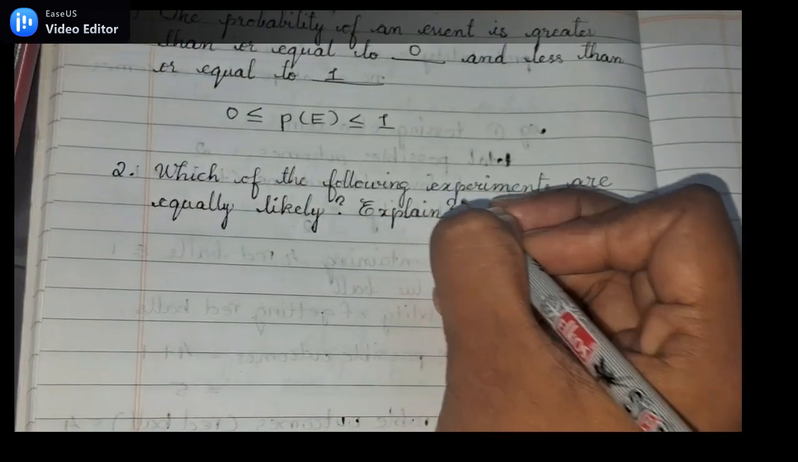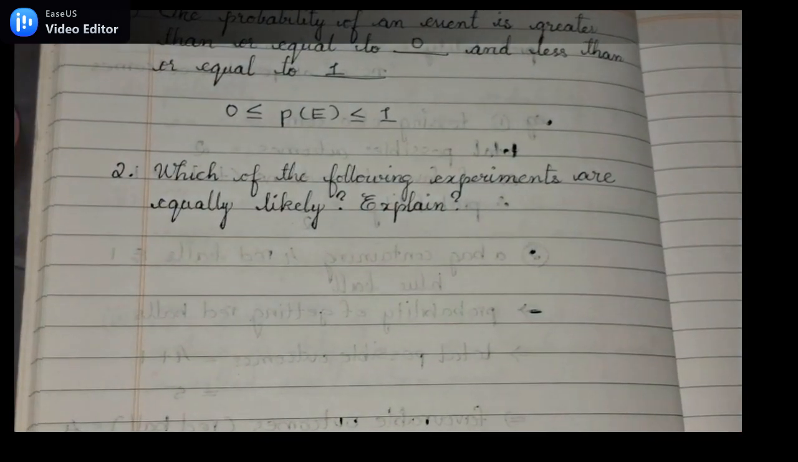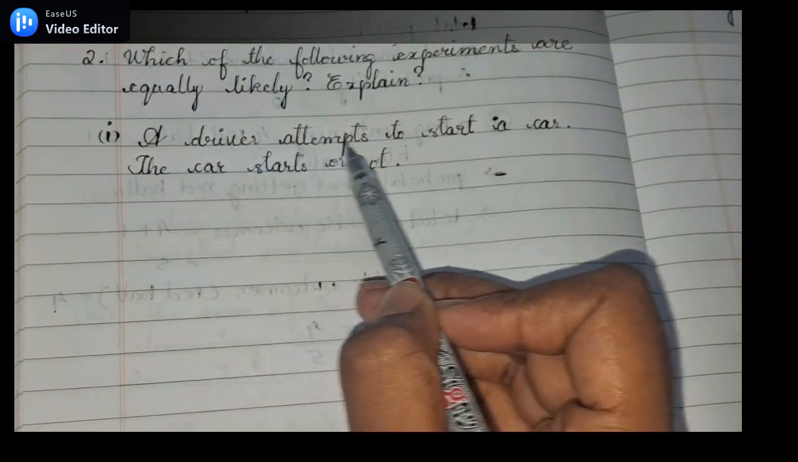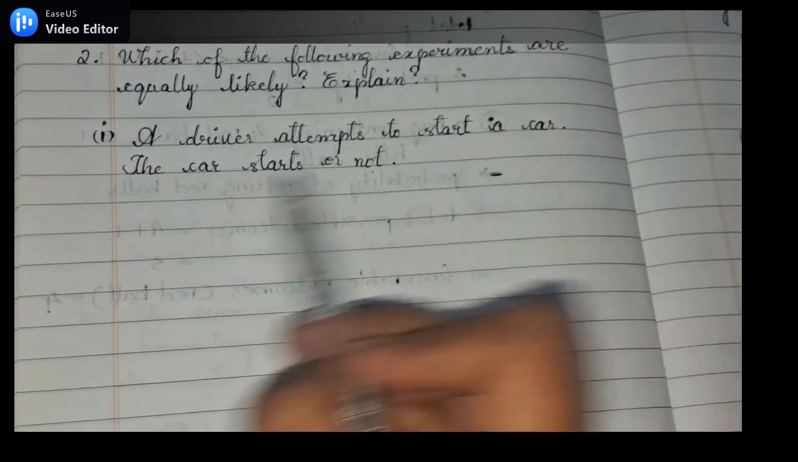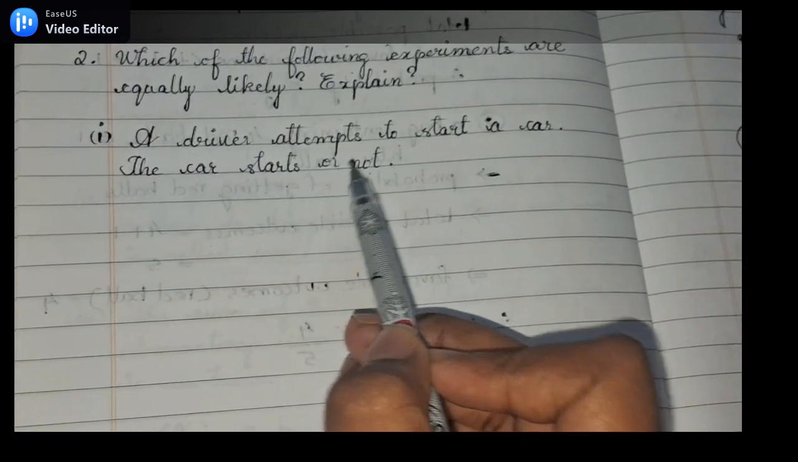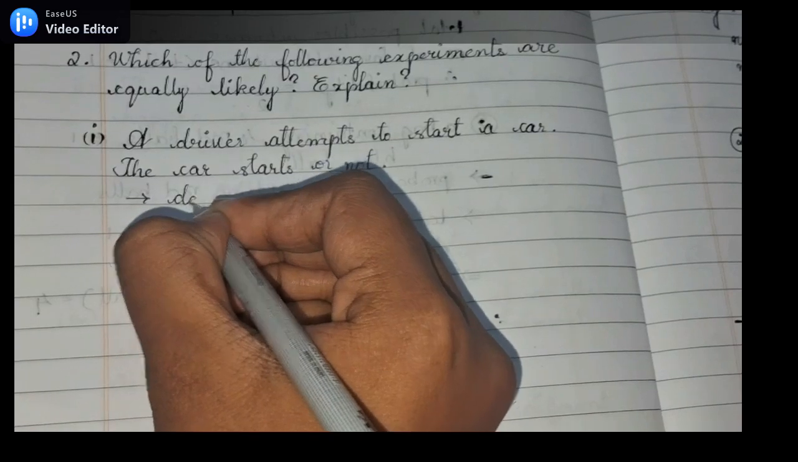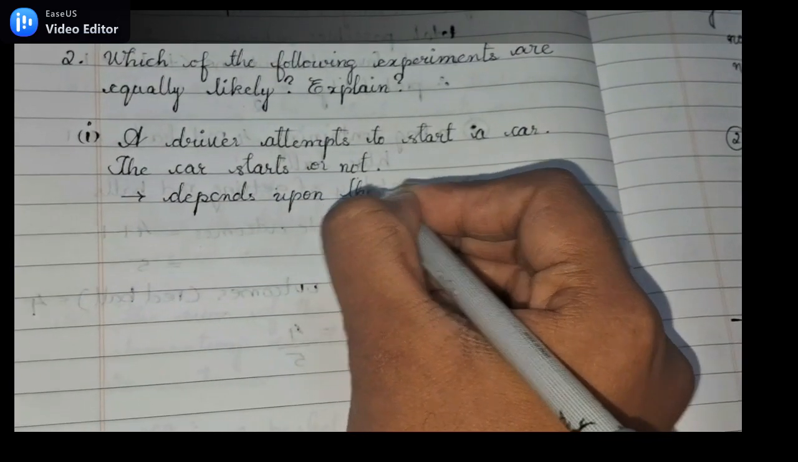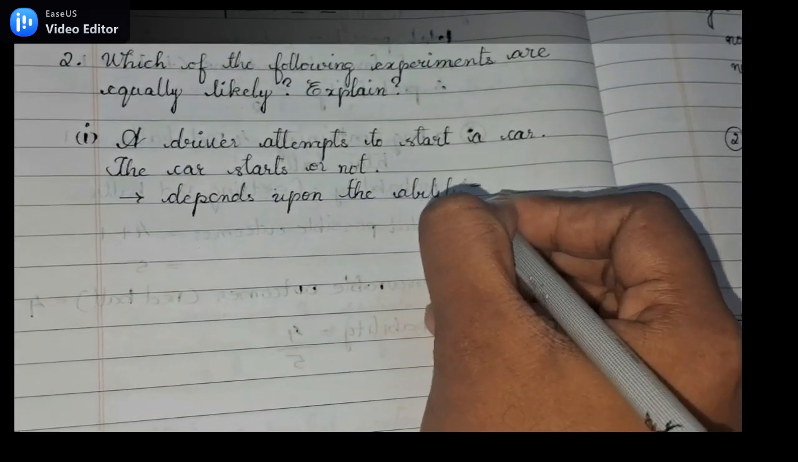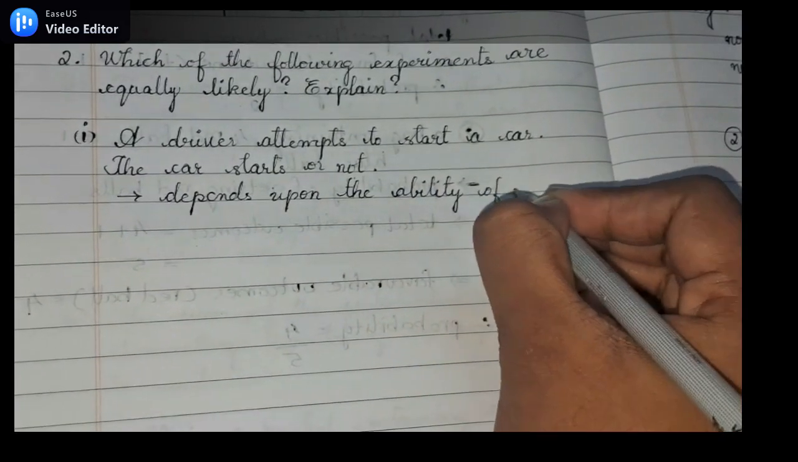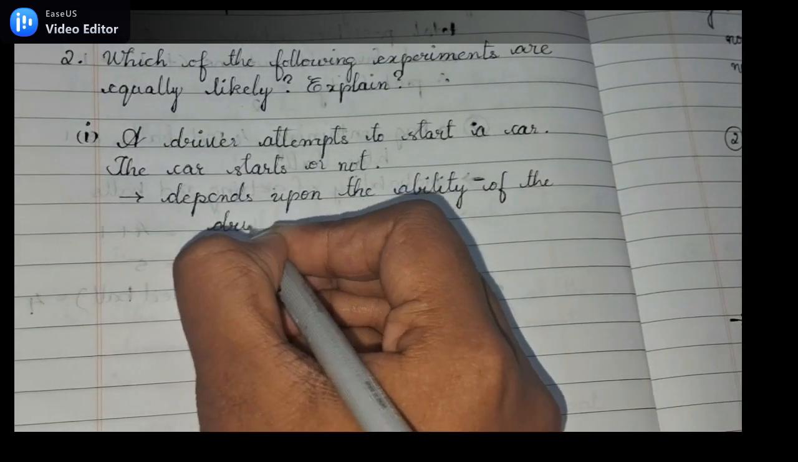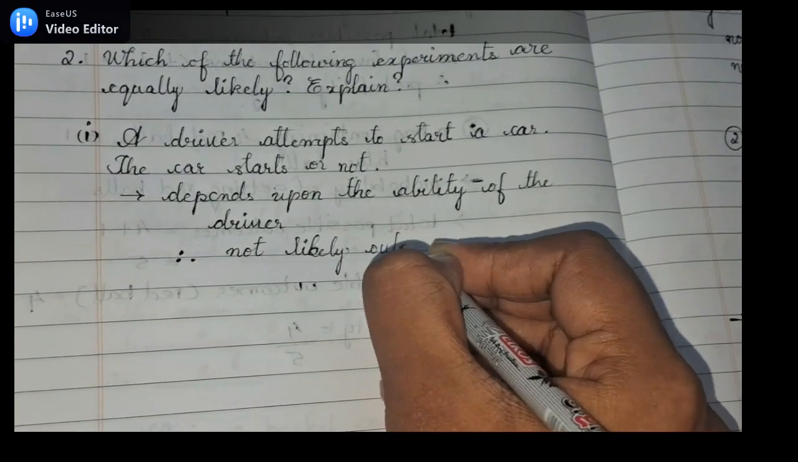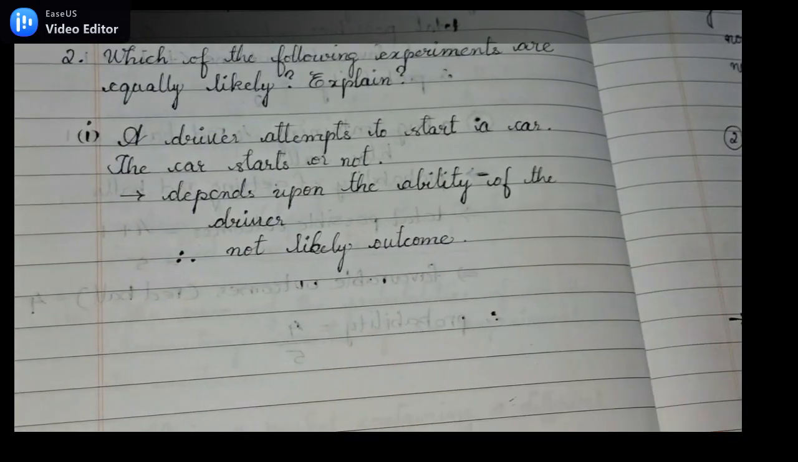Second question. Which of the following experiments are equally likely? Explain. A driver attempts to start a car. The car starts or not. This event totally depends upon the ability of the driver, whether the driver is fit to drive the car, or the environmental factor which is hindering the car to start or stop. Therefore, this event does not have equally likely outcomes.